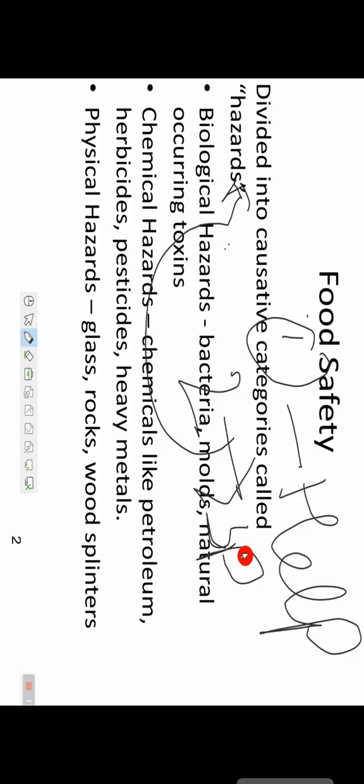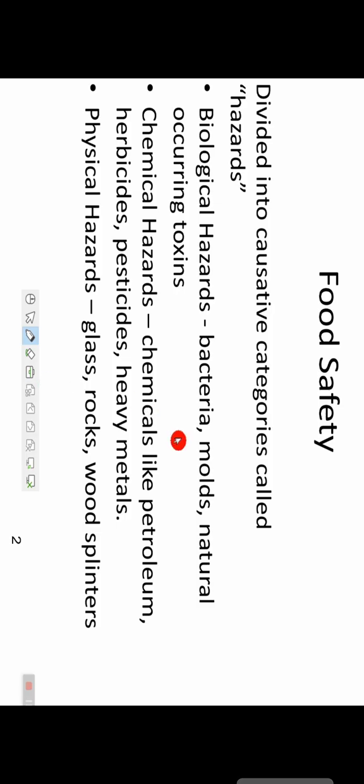Clear? So biological hazards are bacteria, molds, naturally occurring toxins. These are biological hazards. And chemical hazards are chemicals like petroleum, herbicide, pesticide, heavy metals. These are the chemical hazards. And physical hazards are glass, rocks, wood, splinters. This comes under physical hazards. So in this video we mainly discuss the biological hazards caused by microbes.